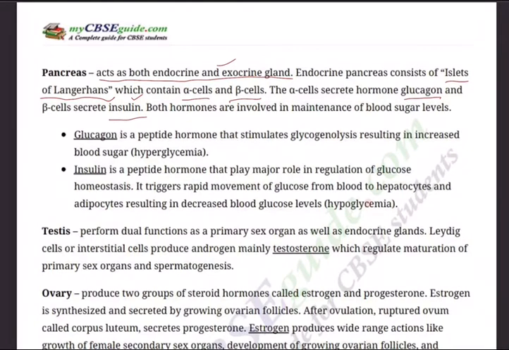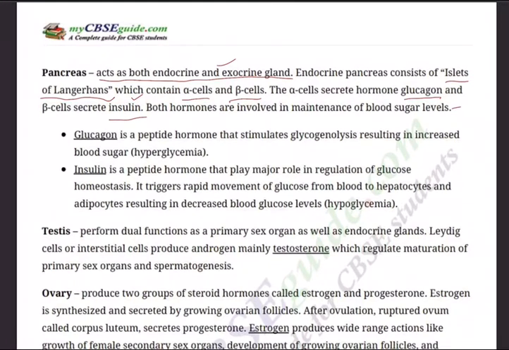That means the beta cells which are responsible for secretion of insulin have been attacked by our own WBC. Again, an autoimmune disorder. Our WBC will wrongly identify beta cells as enemies and attack our own beta cells. So insulin will not be there. It is something related to genetics. That is the reason why diabetes is of two types: type 1 diabetes and type 2 diabetes.